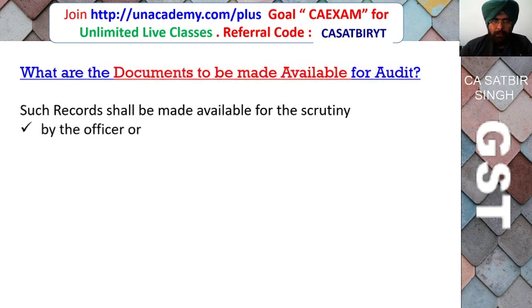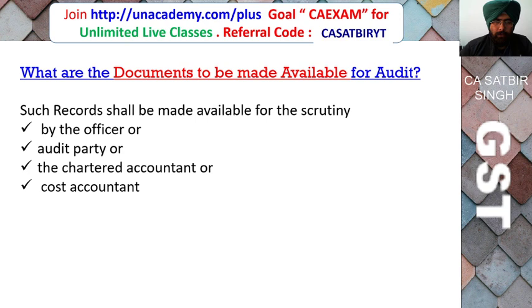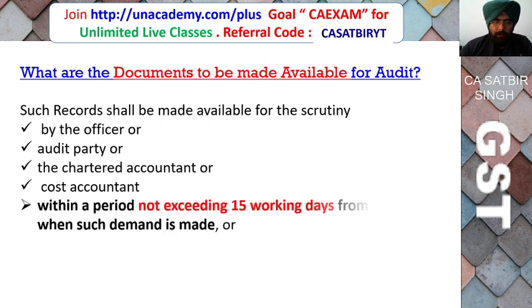Apart from that, such records shall be made available for scrutiny by the officer, by the audit party, or by the chartered accountant or cost accountant, because a chartered accountant or cost accountant can also be nominated by the GST department to do the audit in special cases. Within a period of 15 working days from the day such a demand is made, the records will be made available. Whenever a document is asked by the GST officer, at least 15 working days time will be given. So here the words working days have been written with 15 days.